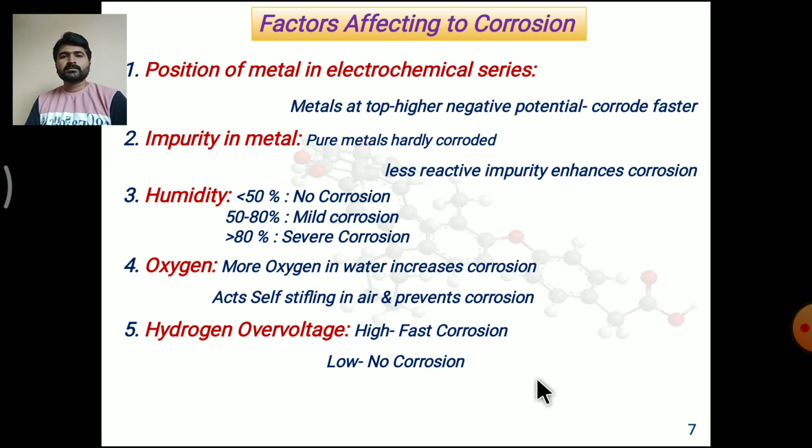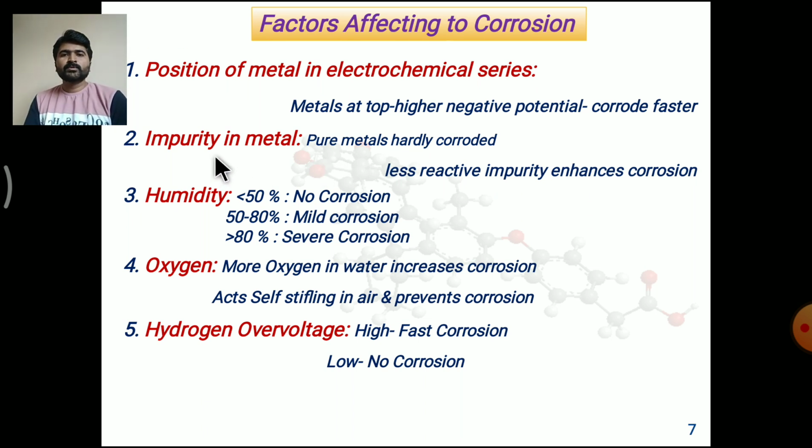So now let us discuss the factors affecting corrosion. There are 5 major factors which affect corrosion. The first factor is the position of the metal in the electrochemical series. What is the electrochemical series? It is the series where metals are arranged according to their standard electrode reduction potential. Metals at the top have a higher negative potential and corrode fast, like lithium, sodium, calcium, magnesium. But metals at the lower side, like silver and gold, corrode slowly.